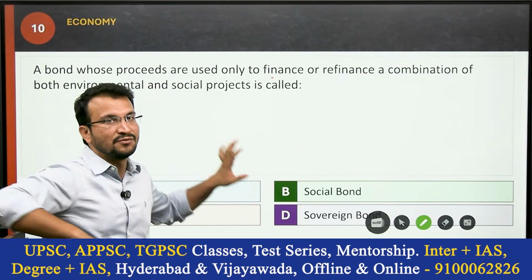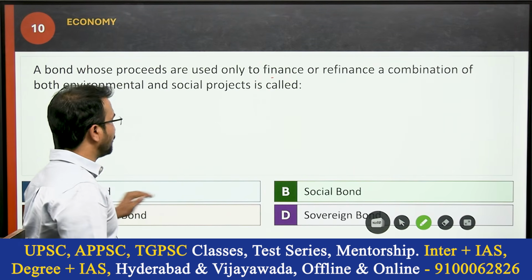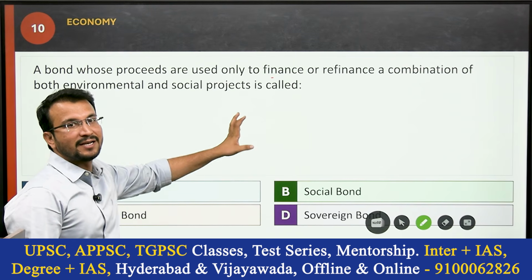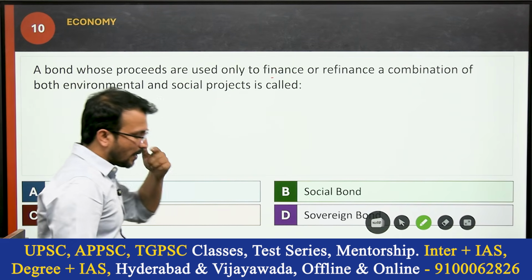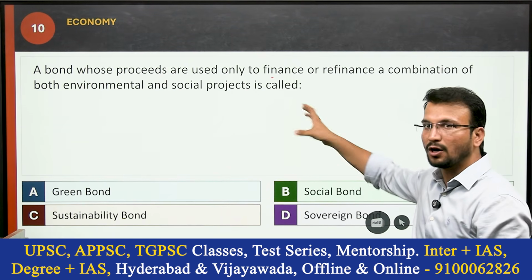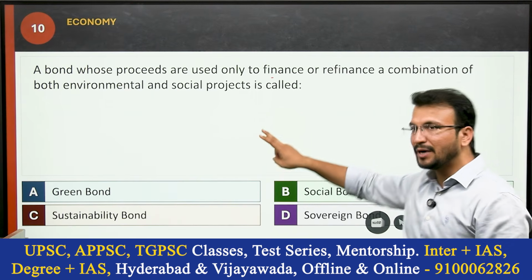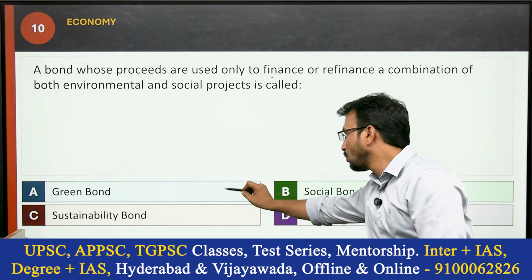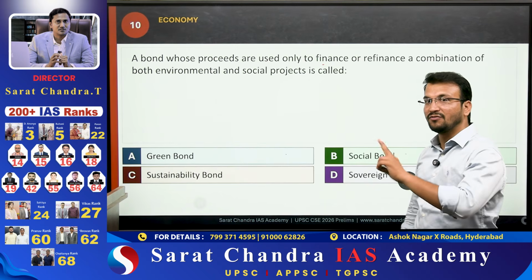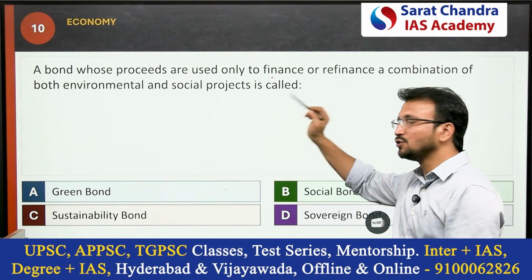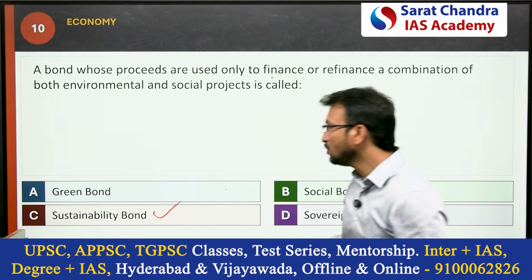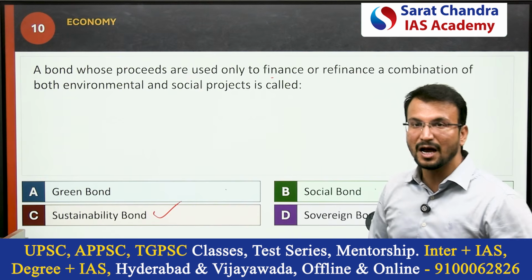Many students are confused here, especially between green bond and social bond, because social bonds also sometimes reflect towards the environmental point of view. But here, for the environmental point of view we issue green bonds, for the social point of view social bonds, but for both environmental and social projects, governments and private companies issue sustainability bonds. So option C is the correct answer.